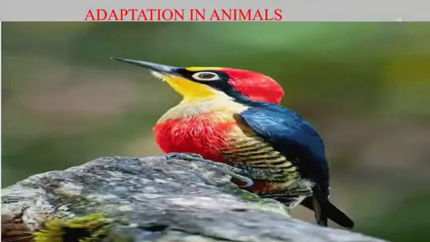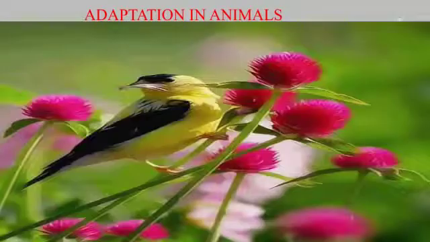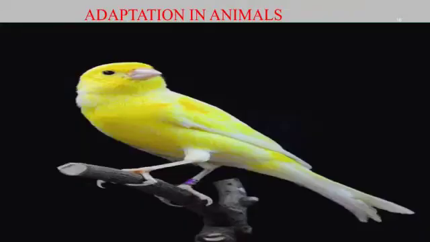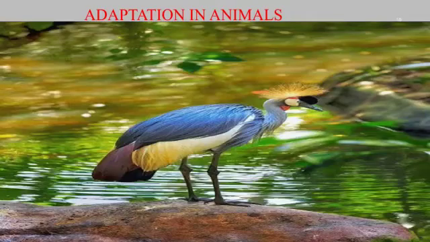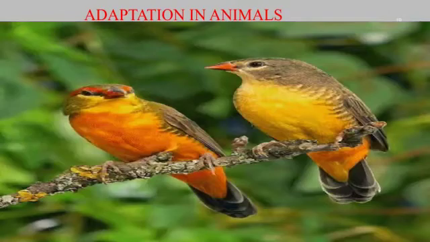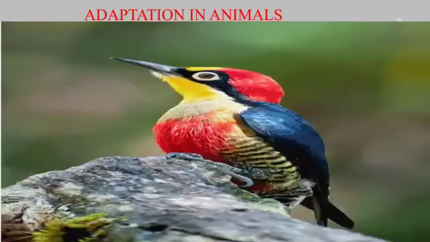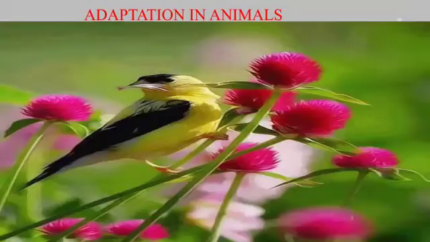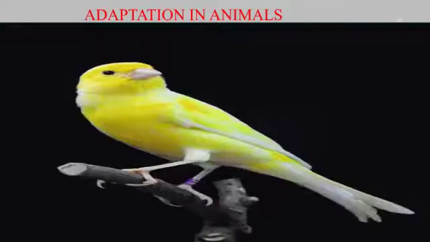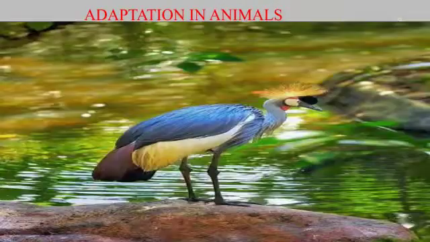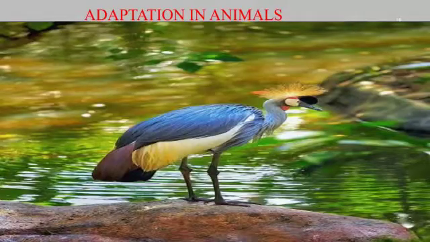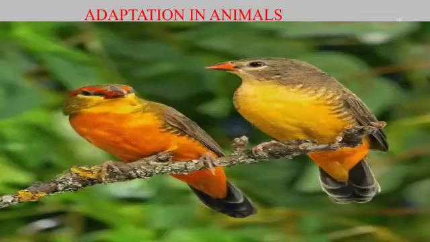Next we are going to see birds. The special features of birds are that birds have a streamlined body covered with feathers. Birds have a beak instead of a mouth. How do birds breathe? Birds breathe through lungs. Birds have hollow and light bones. The tail of the bird helps to control the direction of movement. Birds can see one object with one eye and another object with the other eye. That we call binocular vision.